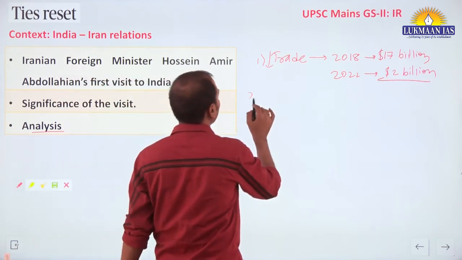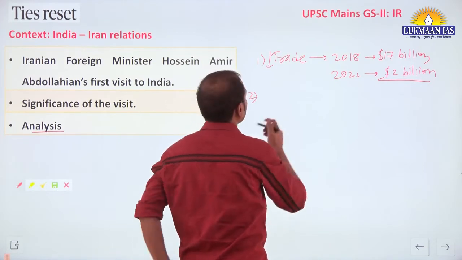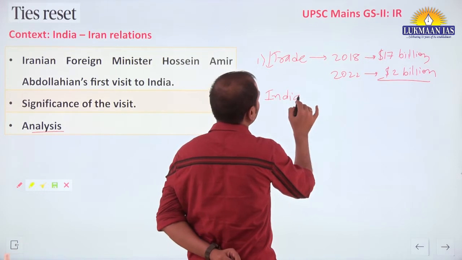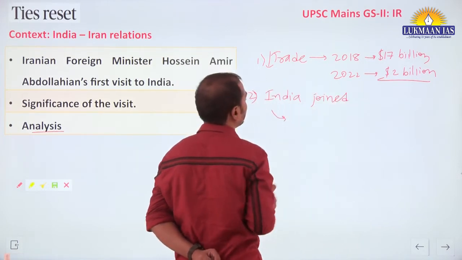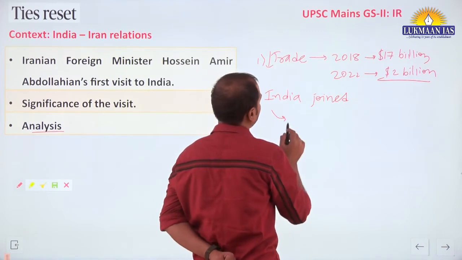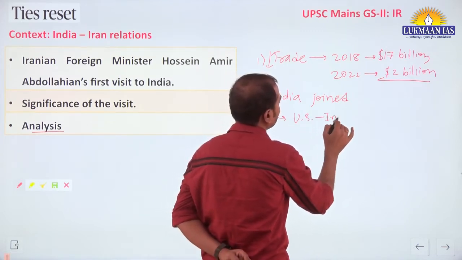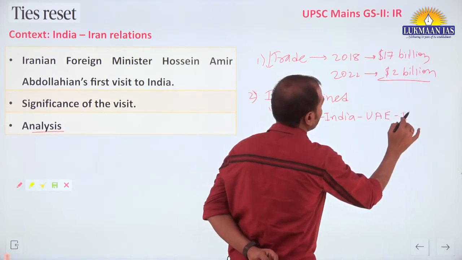The second thing you should know is related to India joining the new Quad grouping in that Middle East region, or we can say Gulf countries. And what is that? US, India, UAE, Israel.